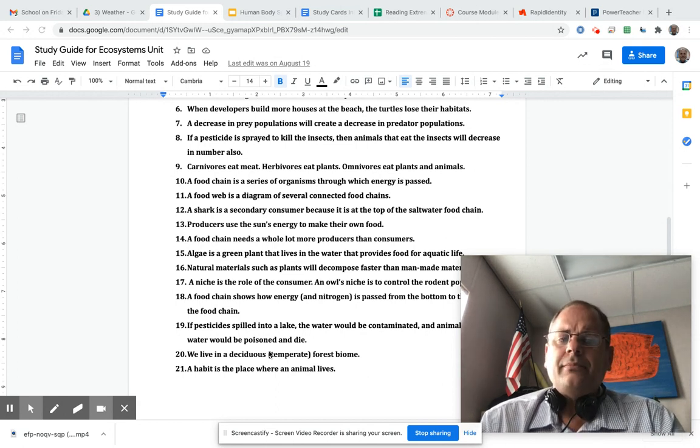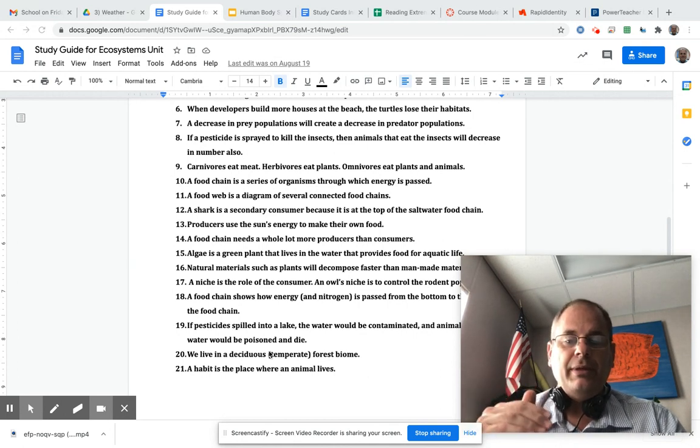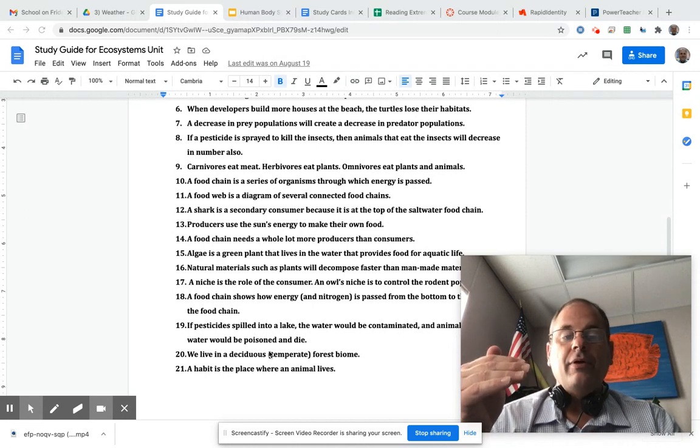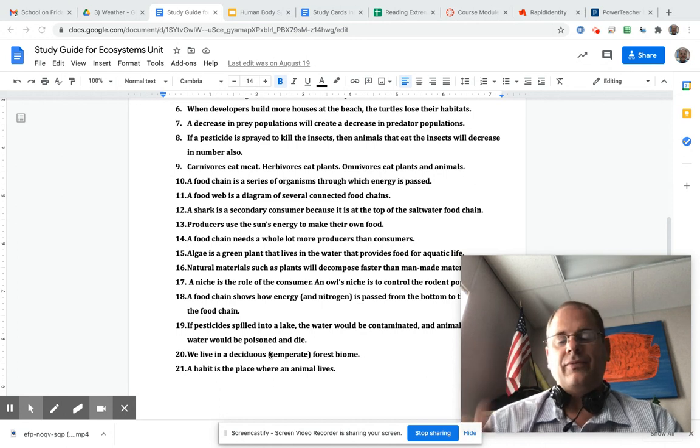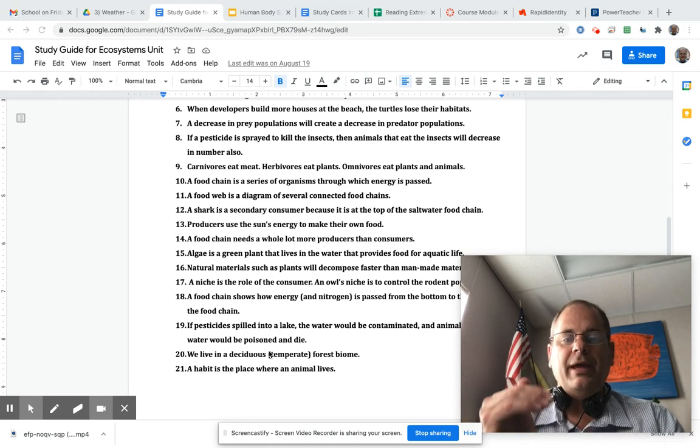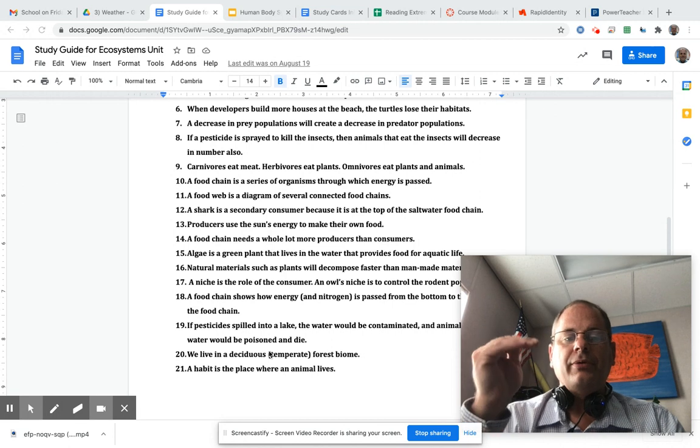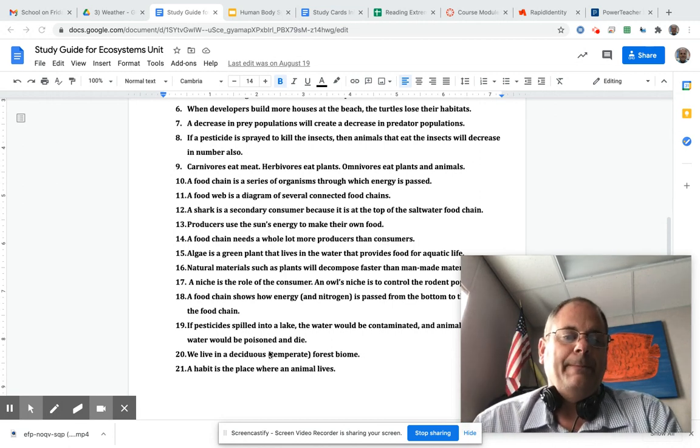Number 10. A food chain is a series of organisms through which energy is passed. So it goes from the plant to the first consumer, which might be maybe a grasshopper eating the grass. And then along comes a frog that eats the grasshopper. And then along comes a bird who eats the frog, and so forth. And the energy is passed from the grass to the grasshopper, to the frog, to the bird.